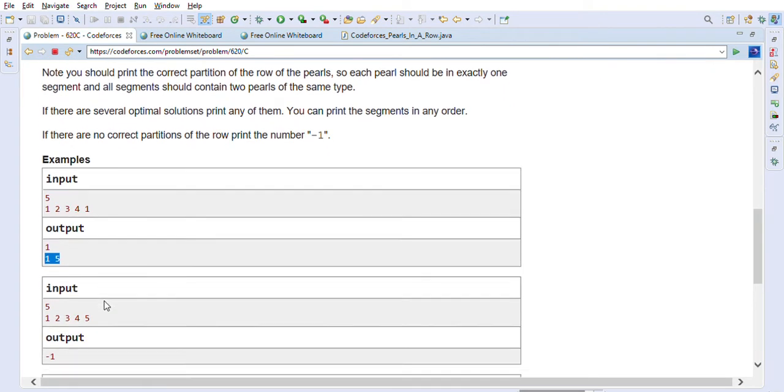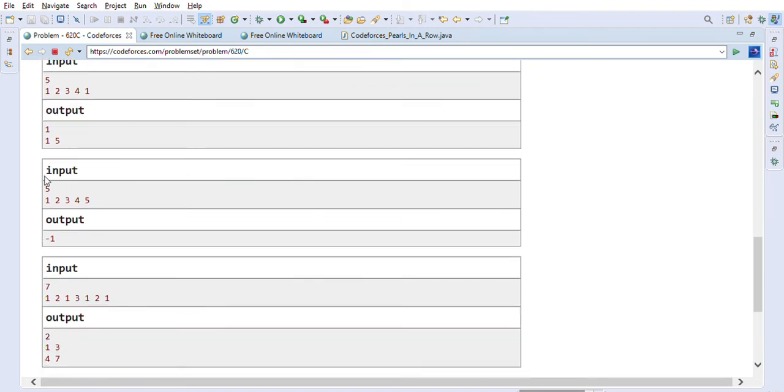They are saying that if there are no correct partitions, then we have to print -1. For example, take the second example. There are no pearl types which occur two times here. Every pearl type is occurring only once. So we cannot make a segment from these pearls, and we have to output -1 here.